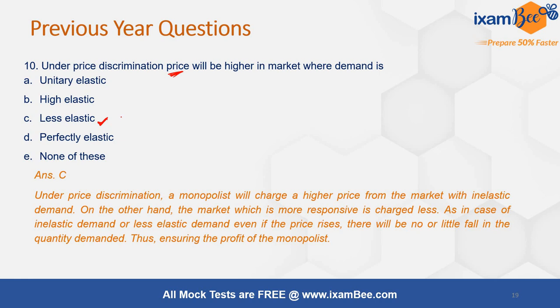If the price rises, there will be no or very little fall in the quantity demanded, and thus this would ensure maximum profit for the monopolist.